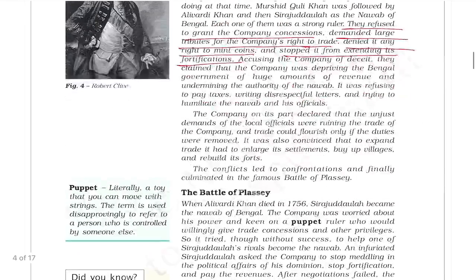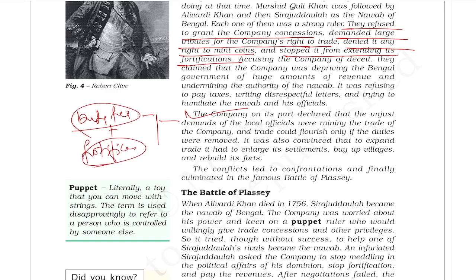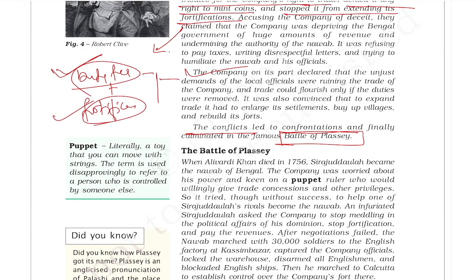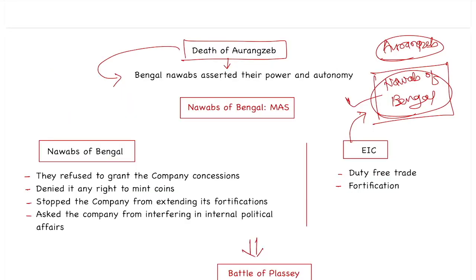There were basically two things. The company demanded duty-free trade plus fortification. At the same time, these Nawabs were rejecting both demands, that is, they were not accepting the demand of duty-free trade. They were also stopping the company from further fortification, and finally this conflict led to confrontation and finally the Battle of Plassey.